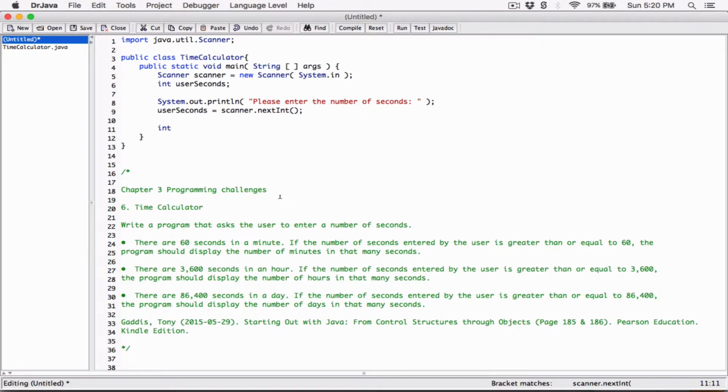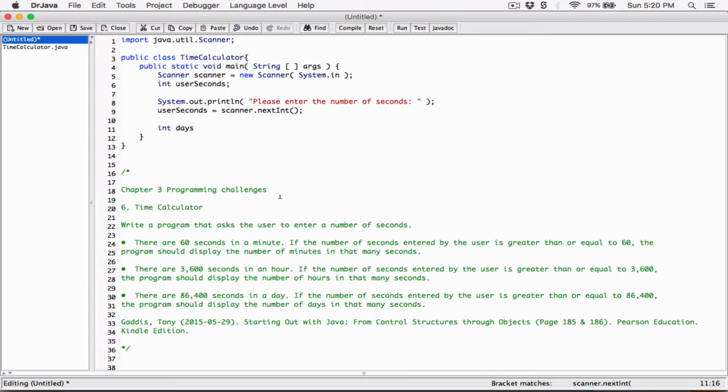We want 5 days, 2 hours, 2 minutes, and let's say 4 seconds. That's what we want, right? So we want integers. So I'm going to declare a variable. It's going to be an integer, and I'm going to call it days. As soon as I declare it, I'm going to initialize it right there and then.